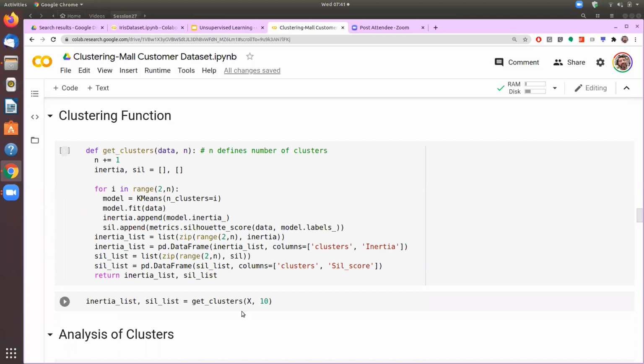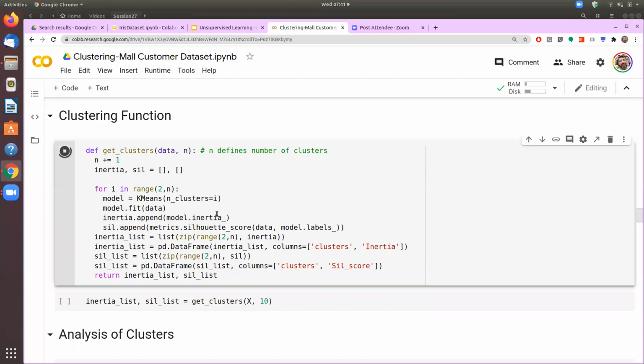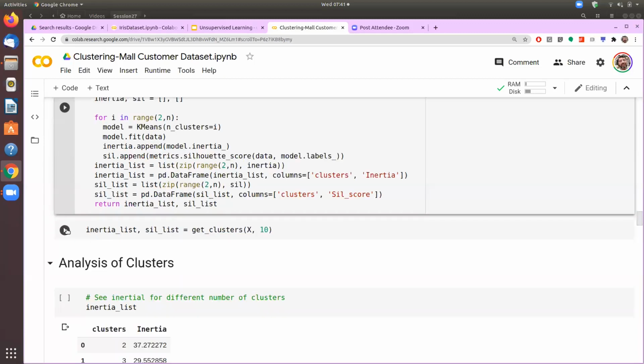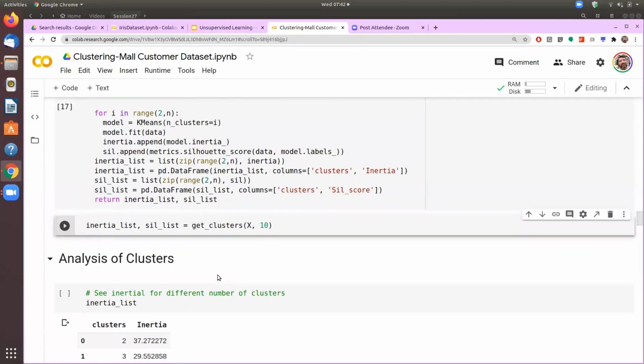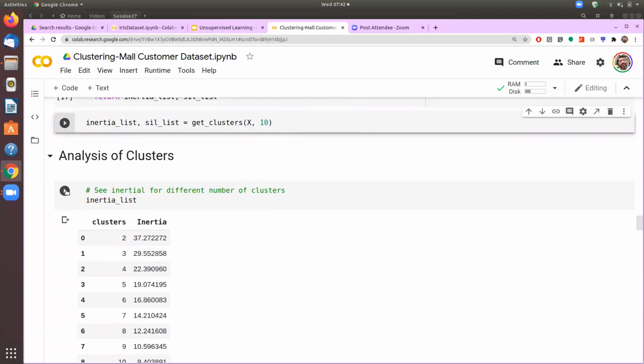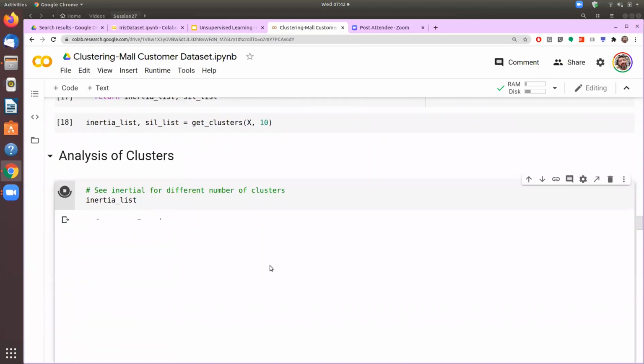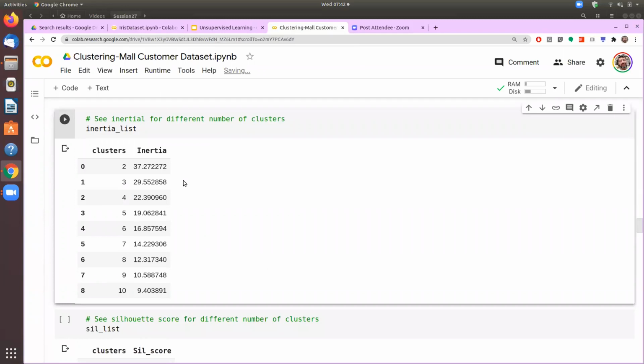So we run the k-means clustering starting from 2 up to 10 different numbers of clusters, and we will get the inertia value. So we are running this on the mall data set, and after that we are saying give me the inertia values, and this is what we get.